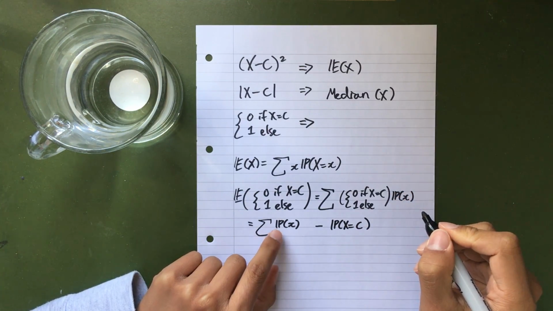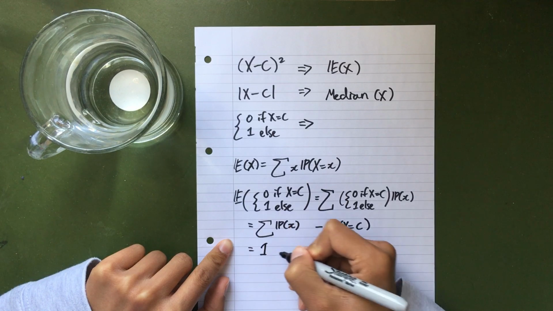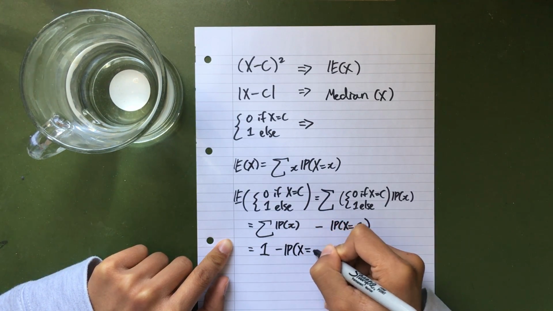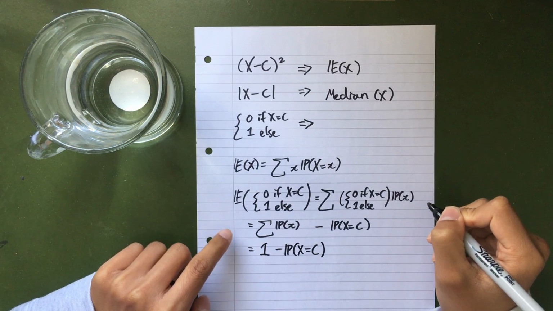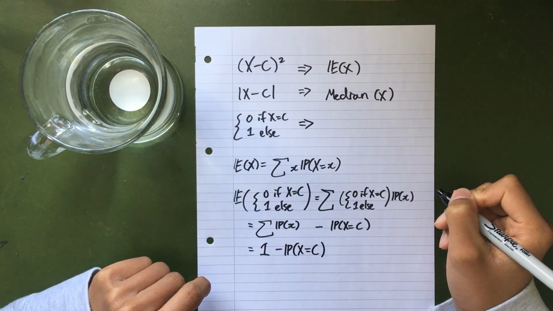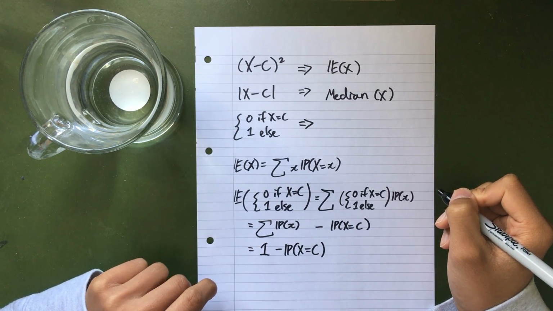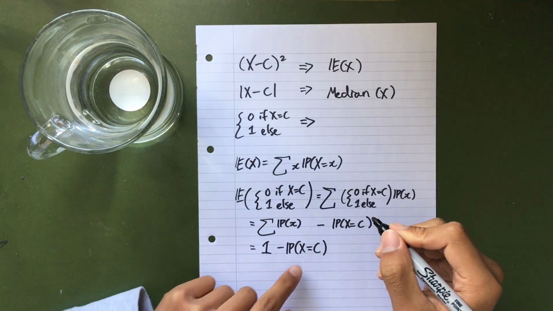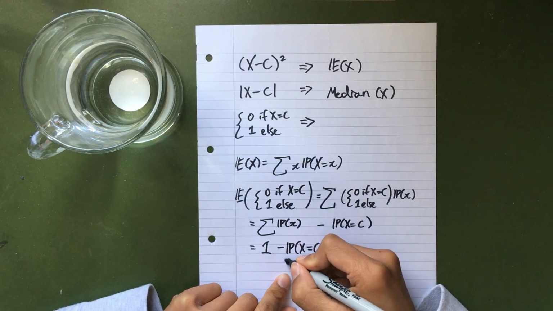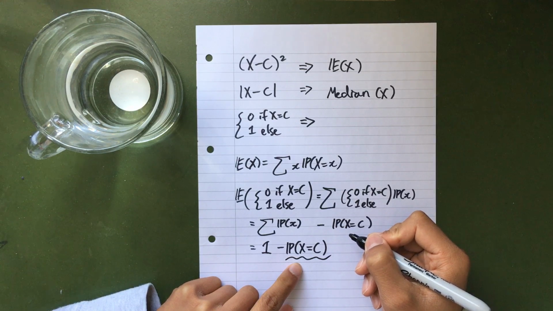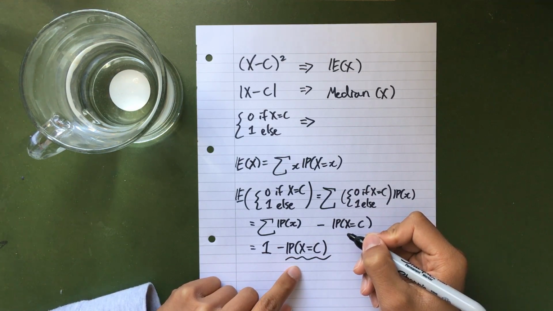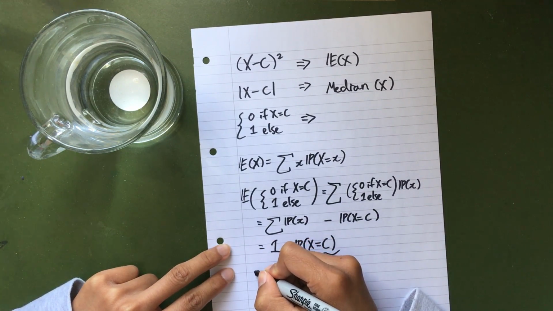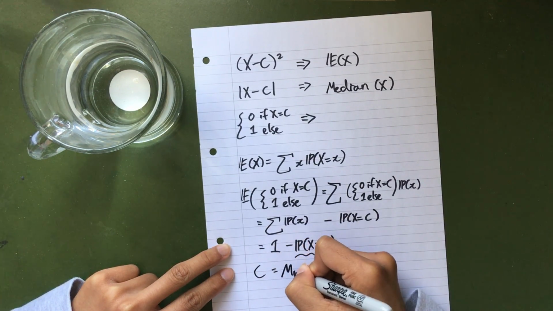And since the entire sum of probabilities is 1, that means our expected spread is going to be 1 minus the probability that x is equal to c. So this is going to be minimized when this expression is maximized, when c is the highest probability value x could take. In other words, c is the mode.